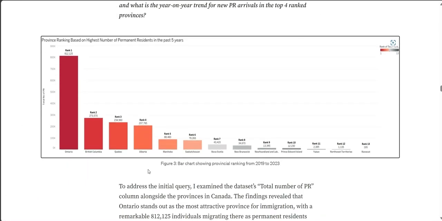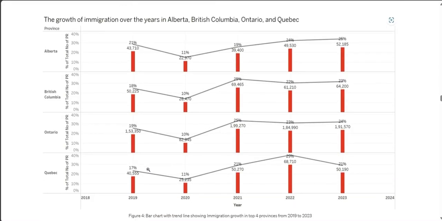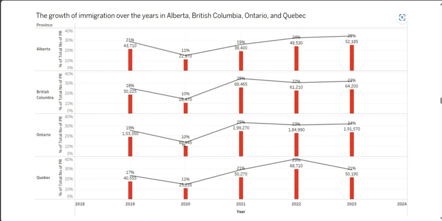In the second part of the investigation, we see that in 2020, there is a big drop in people moving to these provinces as PR because of the COVID-19 pandemic and lockdowns around the world, with Ontario and British Columbia seeing as low as 10% immigration in that year. But as things started to get back to normal, immigration started to pick up in 2021. Both Ontario and British Columbia can be seen with a big rise to 25%.